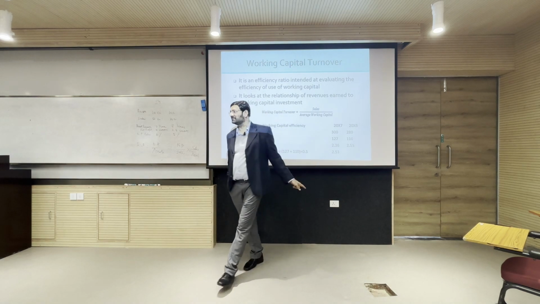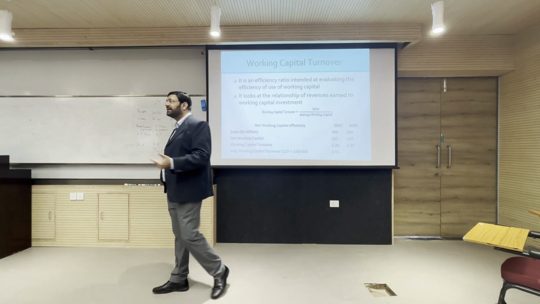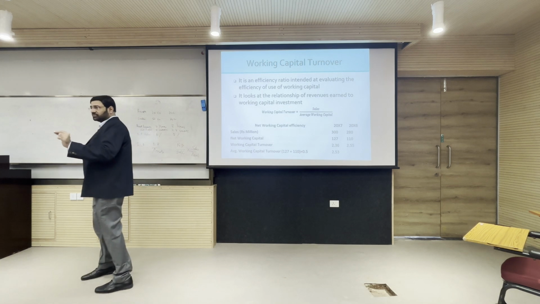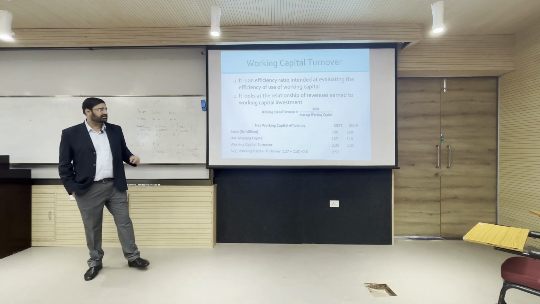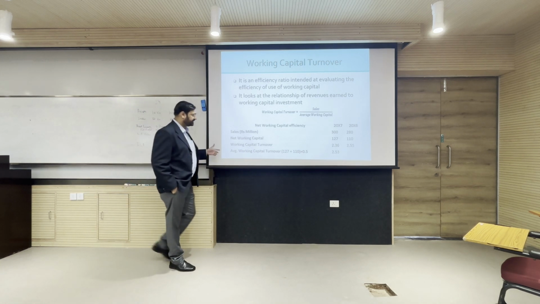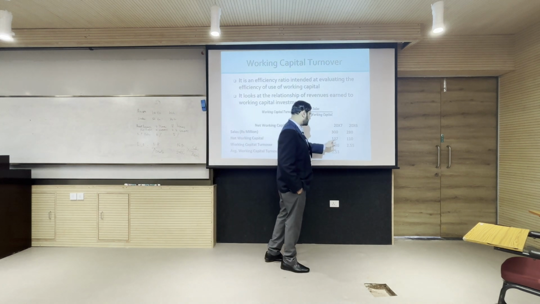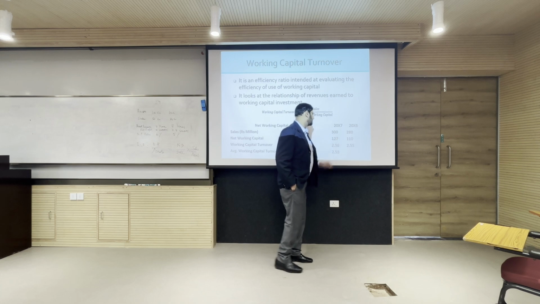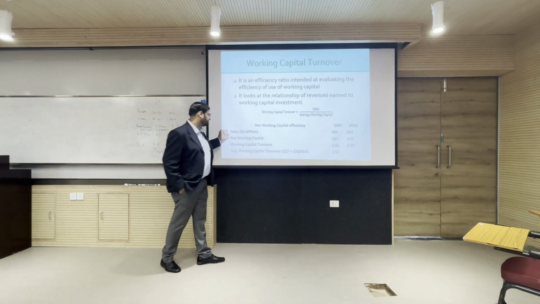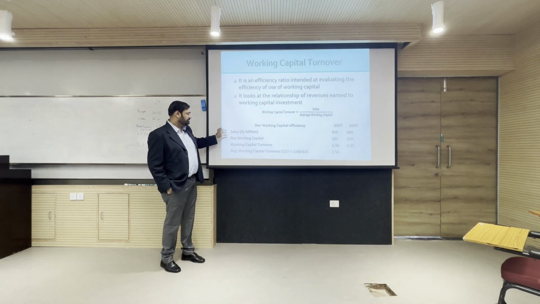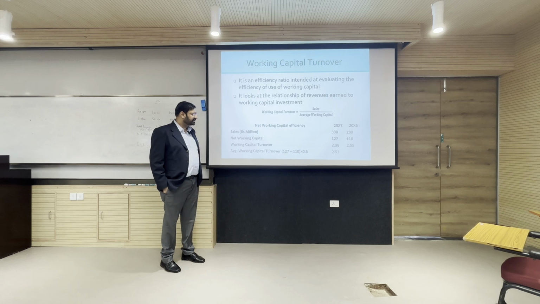You might have seen this every time, right. In every slide I have calculated one for the closing, one for the average, and the numbers are differing, right. But average gives a better picture, because here it was low. The sales rose from 280 to 300, working capital rose from 110 to 127, and the average working capital turnover is 2.53 that way, right.